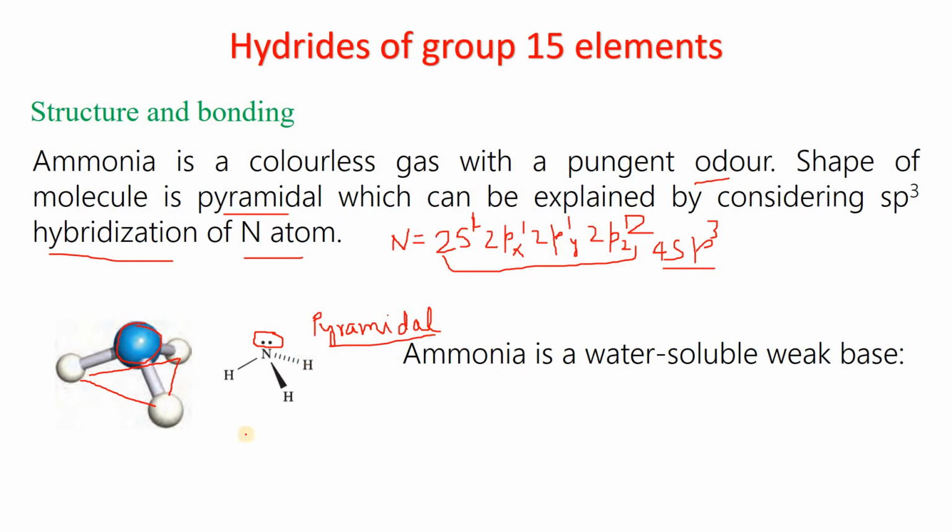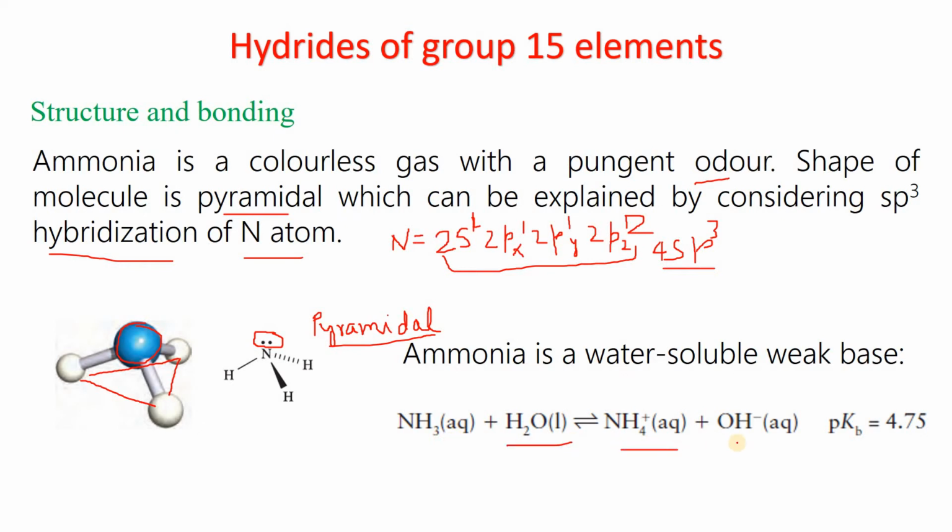And ammonia is a water-soluble weak base. The acidity or basicity can be measured by the pKa and pKb values. When ammonia is dissolved in liquid water, we get the ammonium ion and the hydroxide ion, and this hydroxide ion is the cause of the basicity of ammonia. The pKb value is 4.75, which indicates ammonia is a weak base in water.